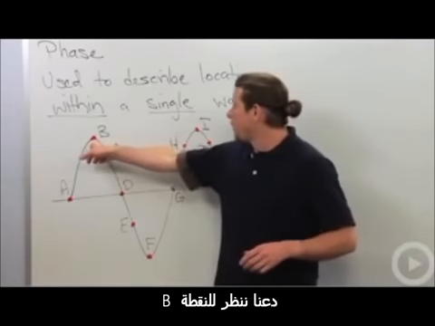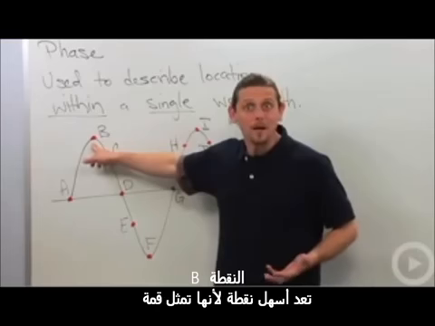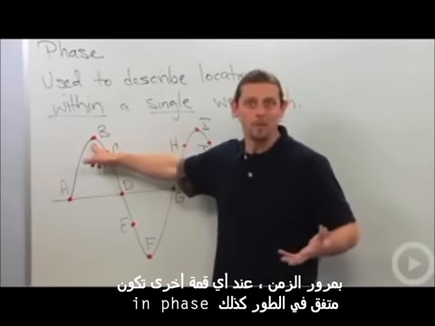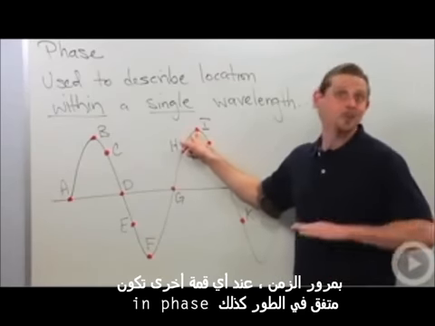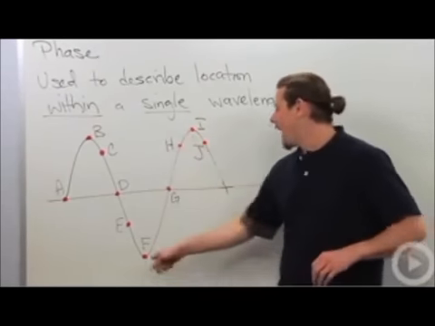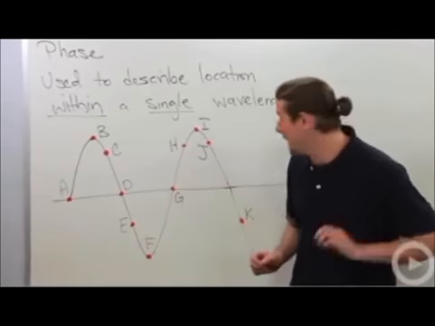All right, let's look at point B. Point B is an easy one because it's a peak. Anytime you're at a peak, there's only one place in the wave where you can get to that peak. So any place you're at the peak, you're in phase. Good enough. Obviously, F is not, and it's kind of the opposite. All right, we'll talk about that in a minute.